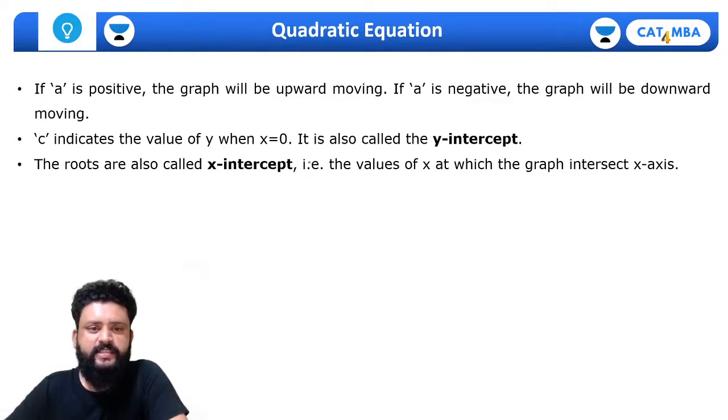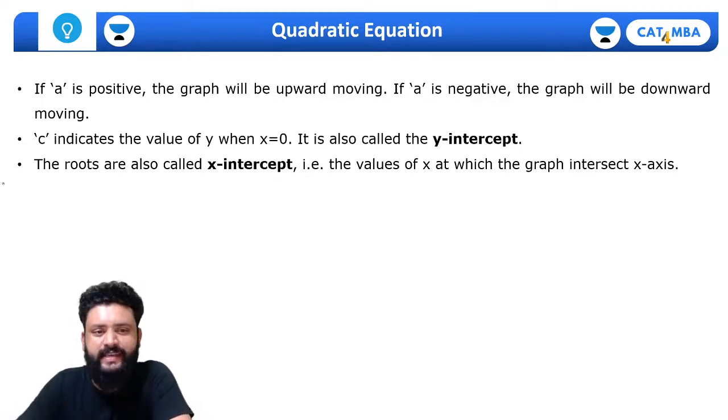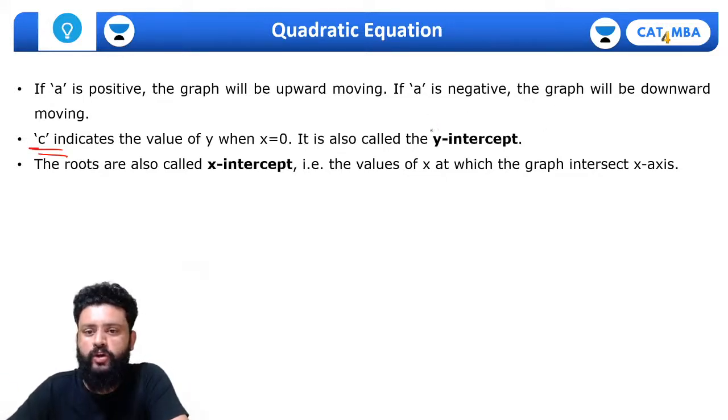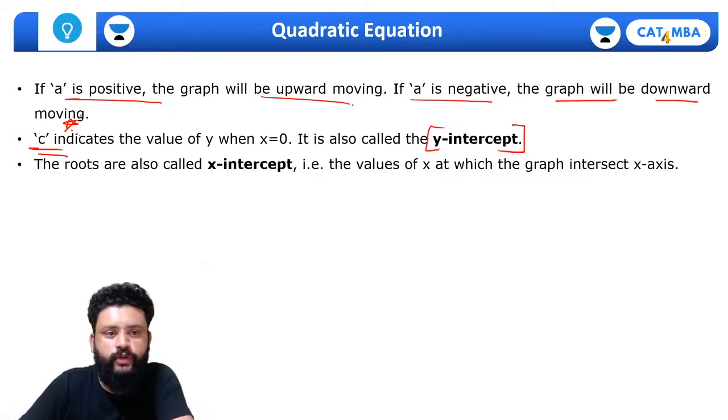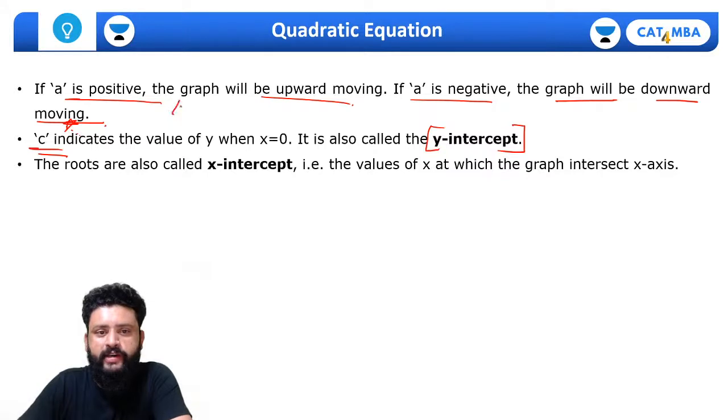Okay, then this is something related to the graph. C indicates the y-intercept. That simply means whatever the value of C, वहां पे पॉलिनोमियल का अगर तुम ग्राफ ड्रॉ करोगे, that graph will intersect y axis at C where x equal to 0. Even if you put x equal to 0, you will get y equal to C. That is the y intercept. That's why we call C as y intercept. If A is positive, the graph will be upward moving, and if A is negative, the graph will be downward moving. These key points you need to remember while you draw the graph.